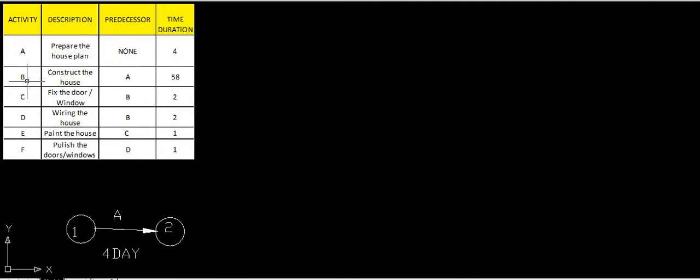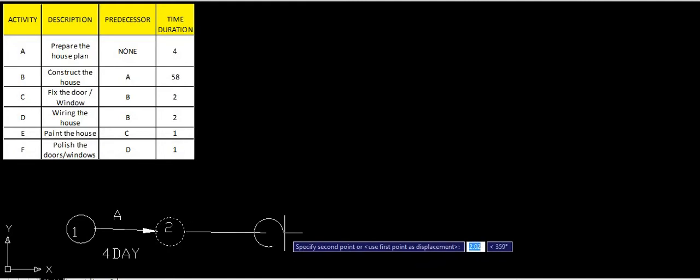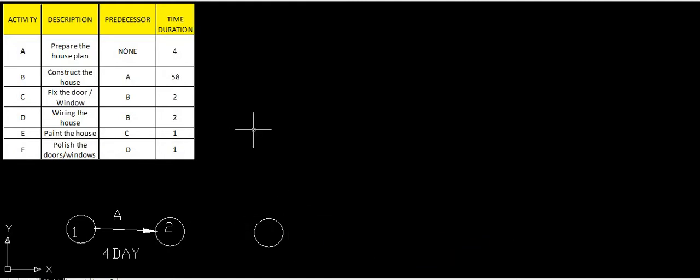Activity B will be started when predecessor A is completed. What is a predecessor? The previous activity. Only after completion of A we will start B. So this A has been completed, so then we can start B. B again has a single line, and we will start the construction of B in the same line, in the forward direction.